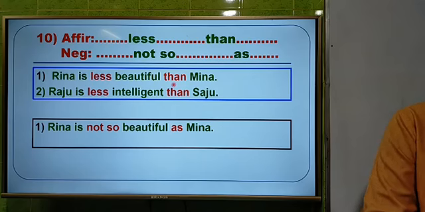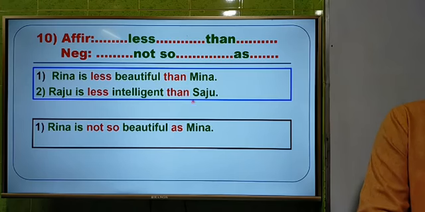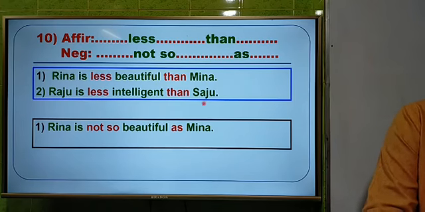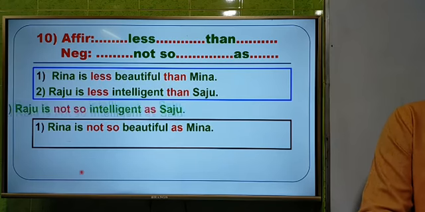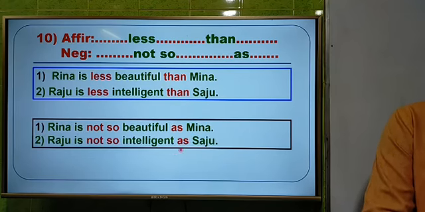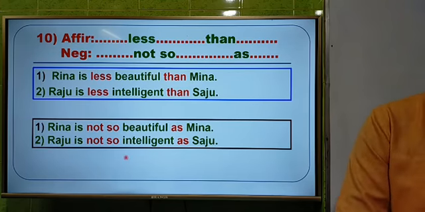Just like the first one, you can write down the answer of the second question also. Here the question is, Raju is less intelligent than Shaju. So the answer will be Raju is not so intelligent as Shaju.